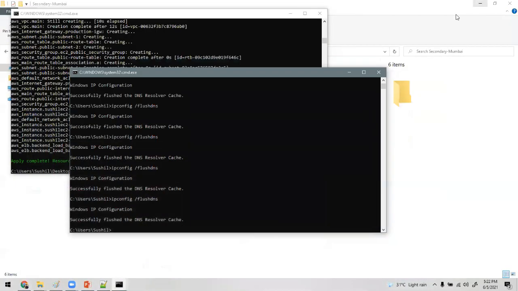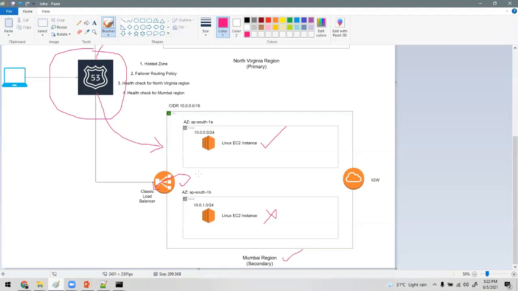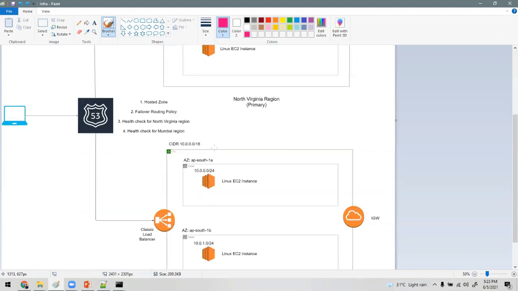Any doubt you want to ask? Actually, first we are doing the failover within a region only. Then we are doing it region-wise, meaning different regions.